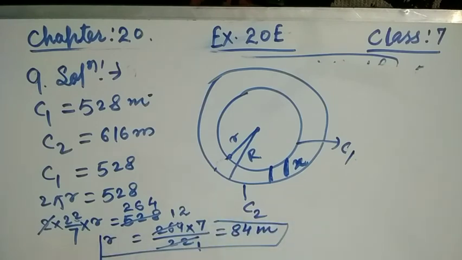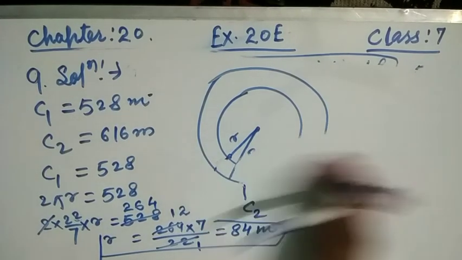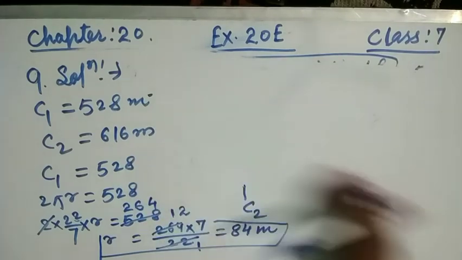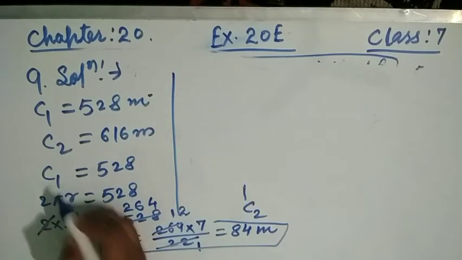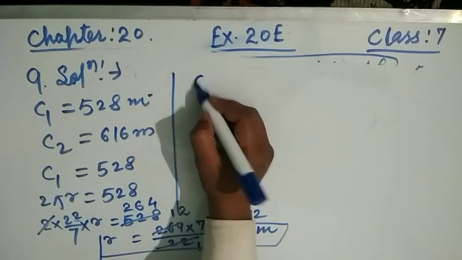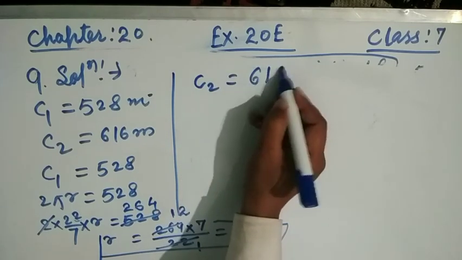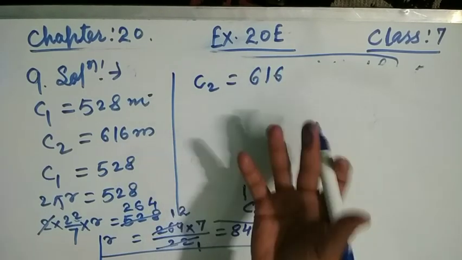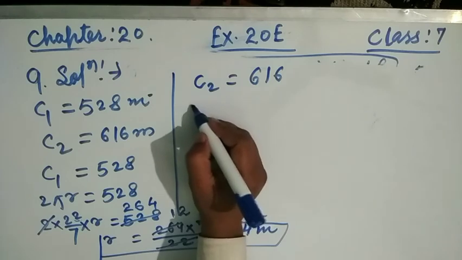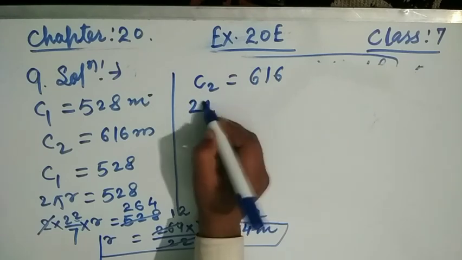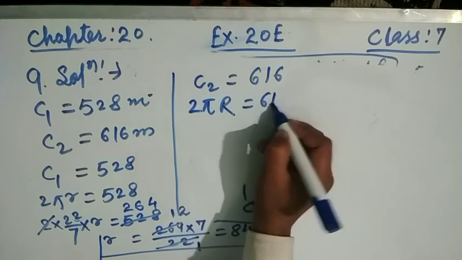Now to find out the big R. Here C2 is given as 616. This is the circumference of the bigger circle. So by the formula of circumference, 2 pi R is equal to 616.